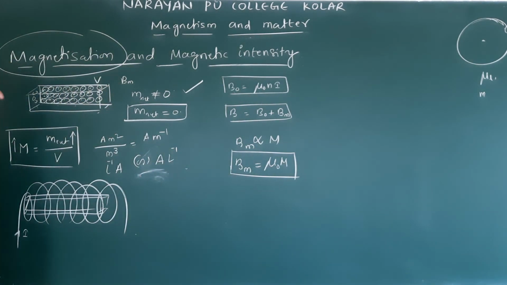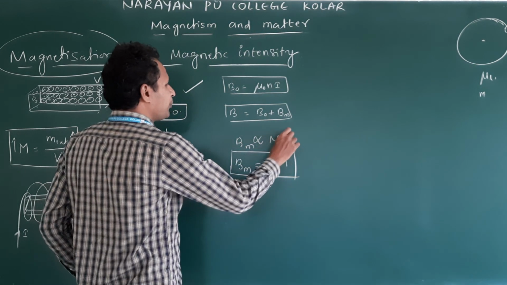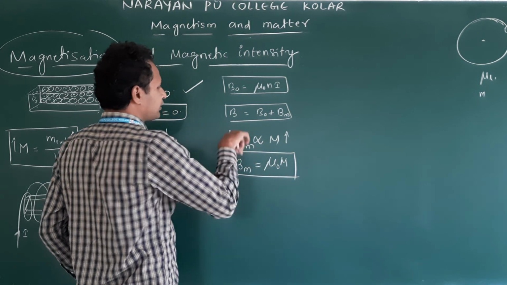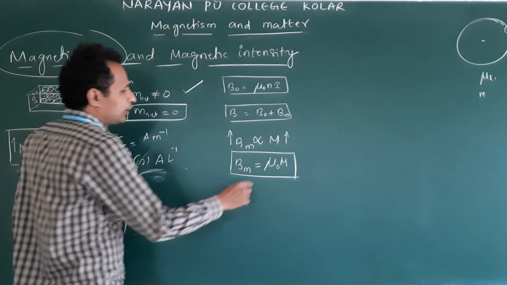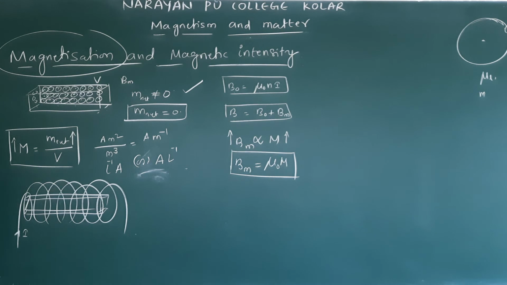What is the relation between Bm and M? They are directly proportional. If M is more, Bm is more. Mu naught is a constant, the permeability of free space. Already we have seen.